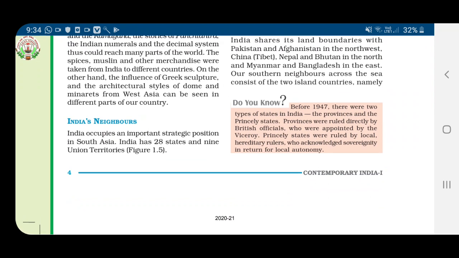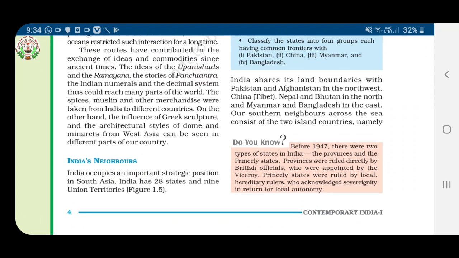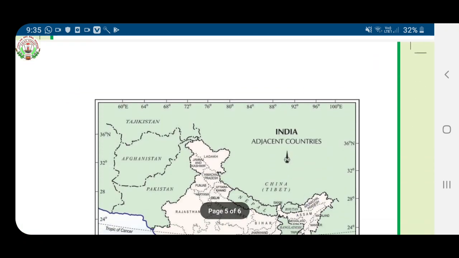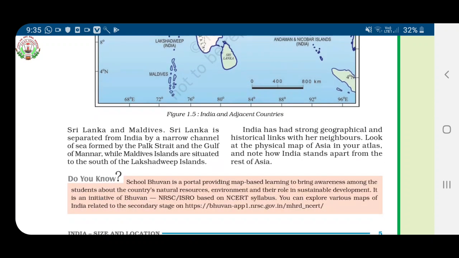India occupies an important strategic position in South Asia. India has 28 states and 9 union territories. India shares its land boundaries with Pakistan and Afghanistan in the northwest, China, Nepal and Bhutan in the north, and Myanmar and Bangladesh in the east. Our southern neighbors across the sea are the two island countries, Maldives and Sri Lanka.